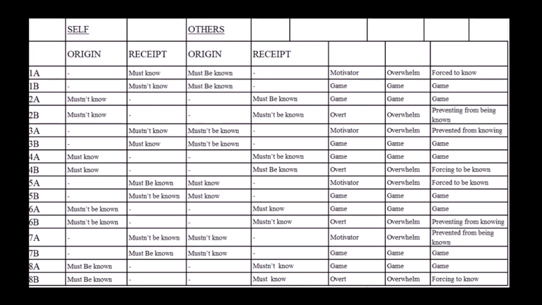Also note this when one changes their postulate. When one is forced into must not be known, and can't help but not being known, as he moves further down into compulsive games play, he then decides himself that he must not be known or he has to not be known, as in the example of the boy who is sent to his room often and then eventually locks his door and decides for himself that he does not want anyone knowing him. He goes from I can't help it to I have to on that same postulate.